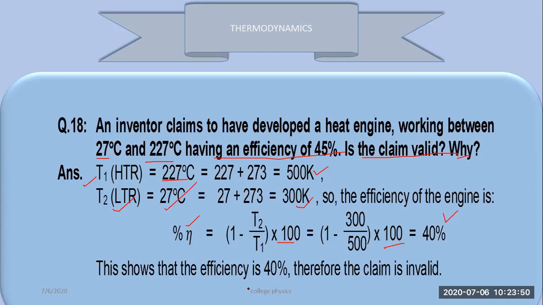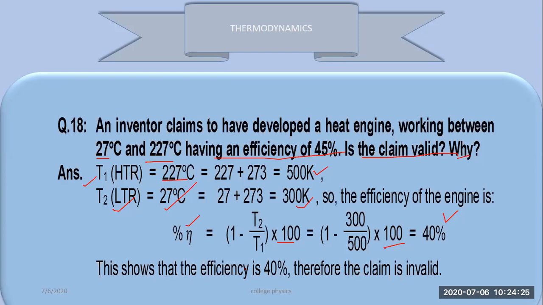So here it is, the inventor claims to have developed an engine working between 27 and 227 degrees Celsius, having an efficiency of 45%. Is the claim valid? Why? This claim is invalid. This shows that the efficiency is 40%, therefore the claim is invalid.